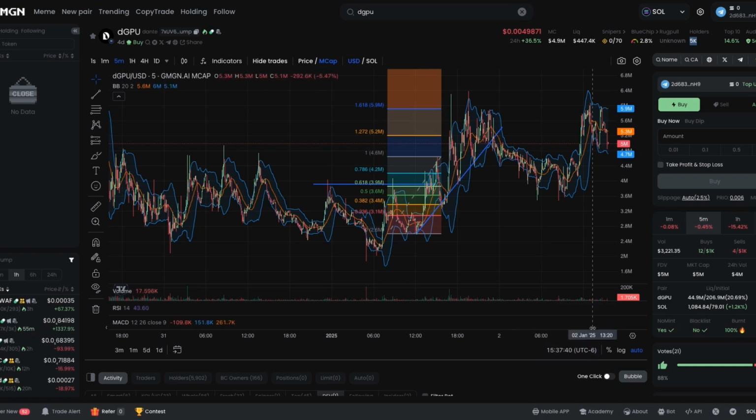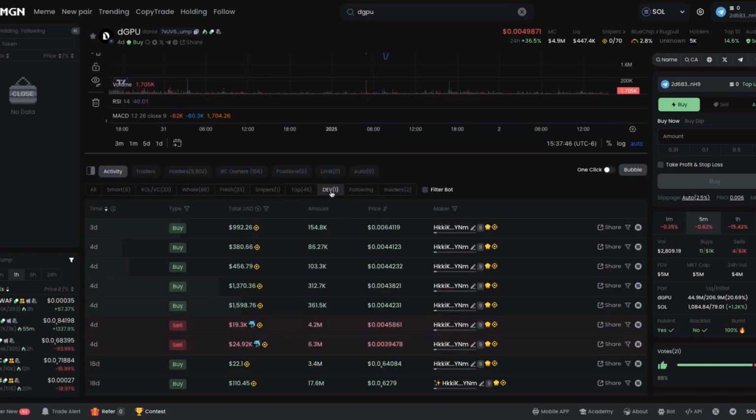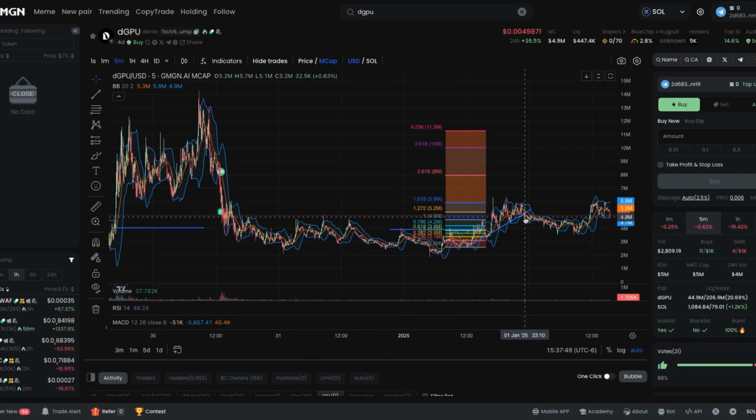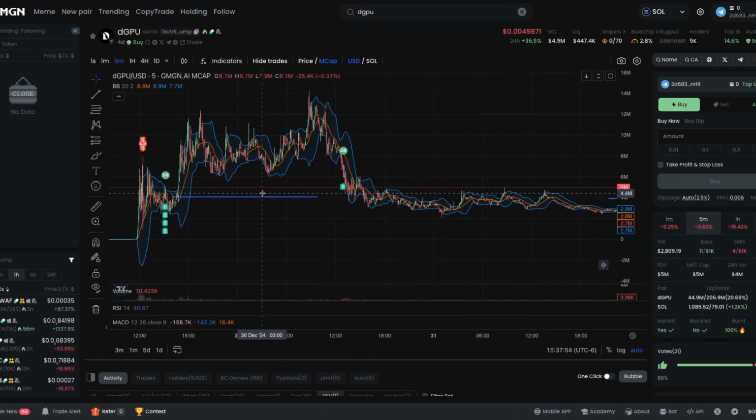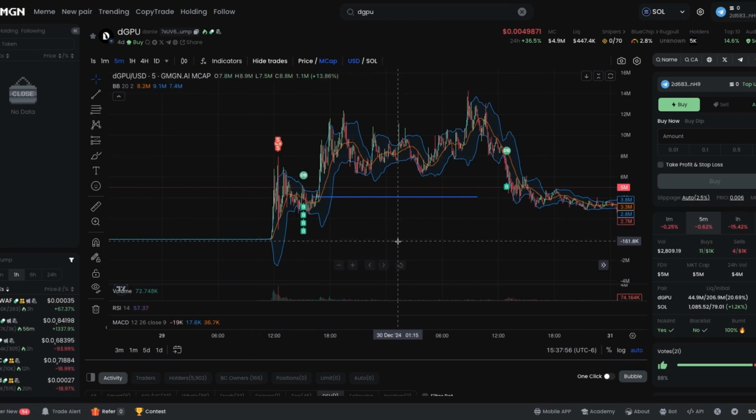And then also if you take a look here, we can actually see what the devs are doing. So here, they bought and then they sold really quickly. So they got in, they got out.